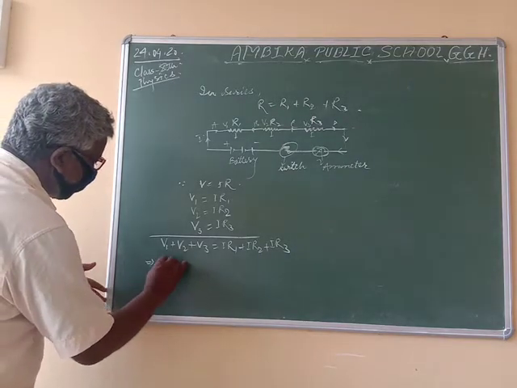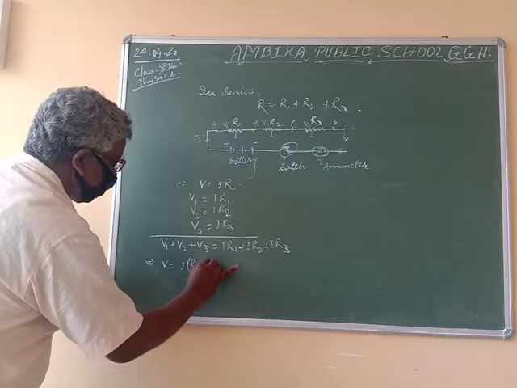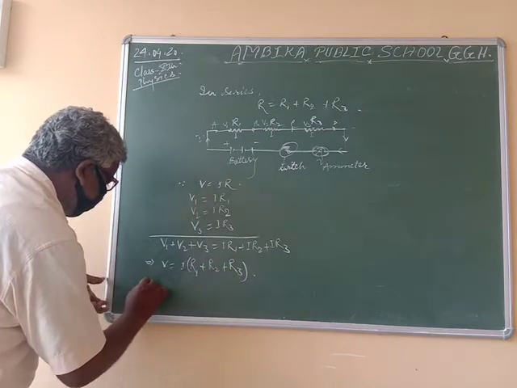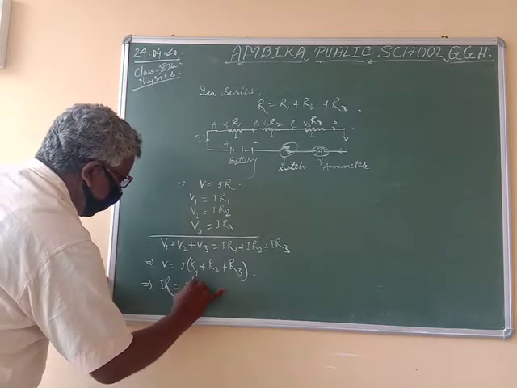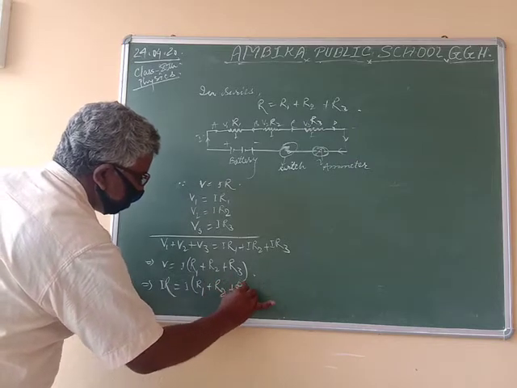Total V is equal to I taken common, times R1 plus R2 plus R3. V is equal to IR, that is I times R1 plus R2 plus R3.